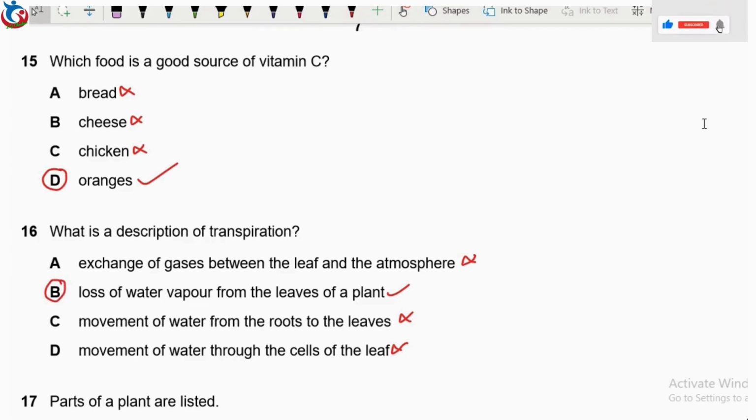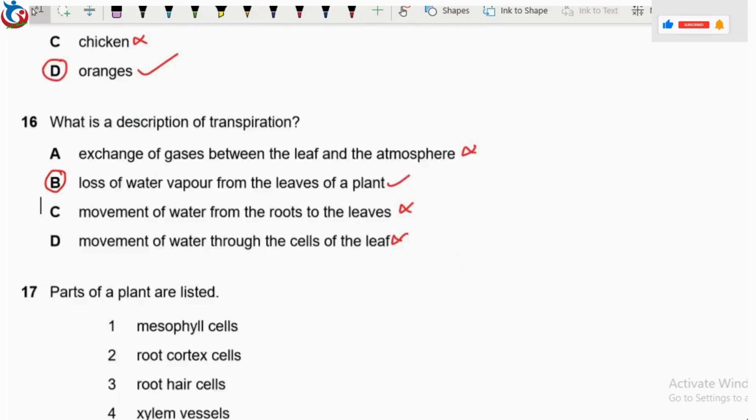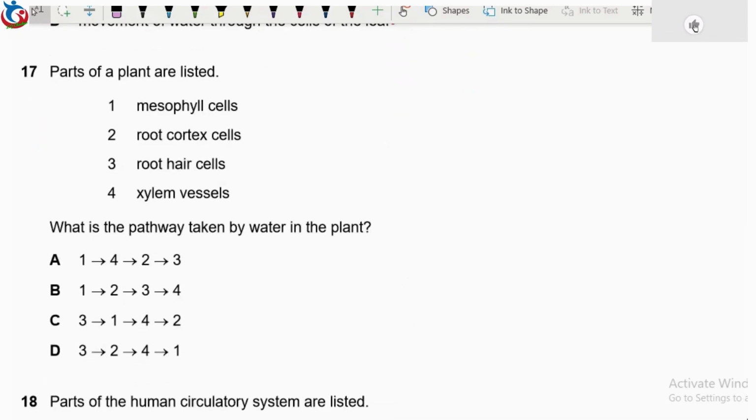So we now move straight to question 17, which says parts of a plant are listed. We have 1 mesophyll, 2 root cortex cells, 3 root hair cells, and 4 xylem cells. Now the question is, what is the pathway taken by water in the plant?